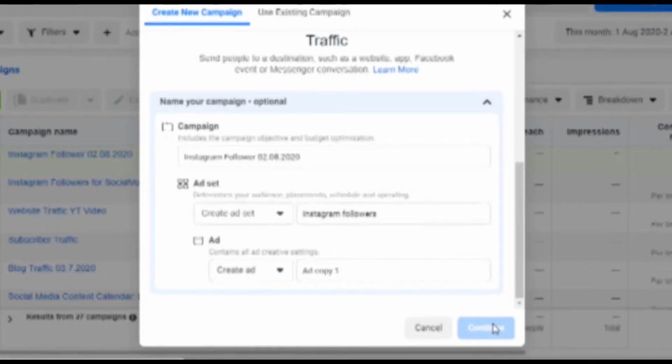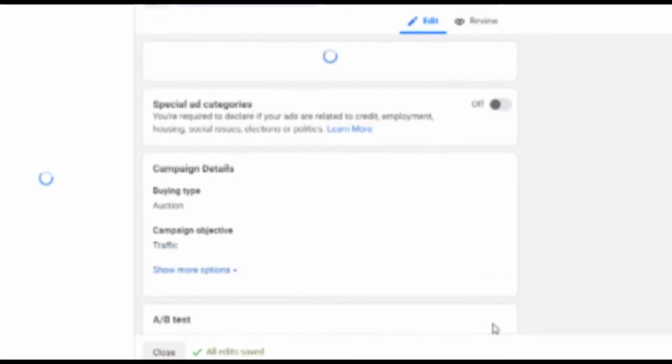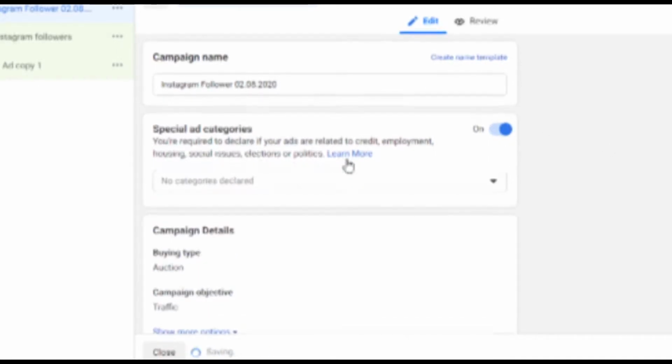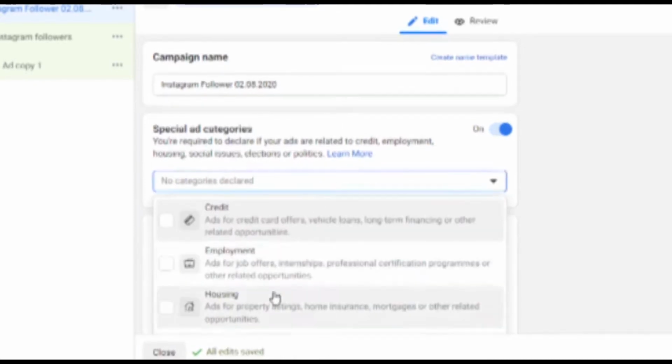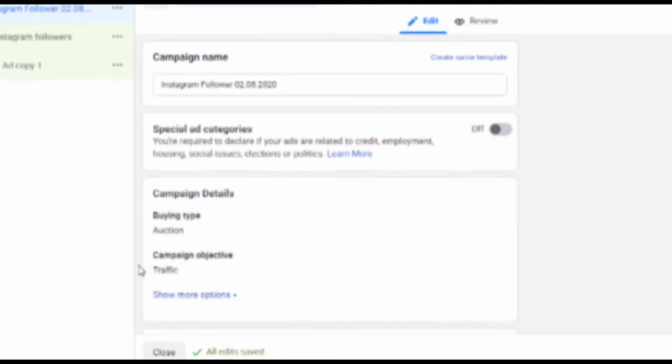Now you have created the overall setup, but now you have to go in depth, like what you want your campaign to be, whether you want it auction basis, whether it comes under special category. Special category means if you're putting ads on credit cards, taking loans, housing or employment, so you have to tick that toggle button. If you can see, you can just click and then create it. Social issue, elections, or anything of that sort. So right now we are not doing anything related to that, so I'll just turn it off.